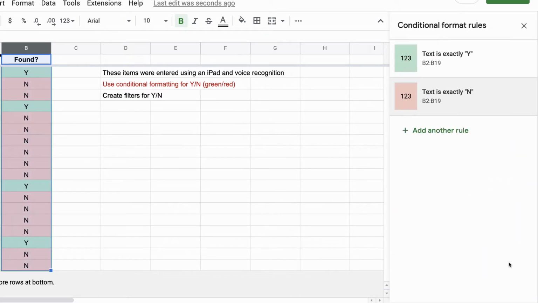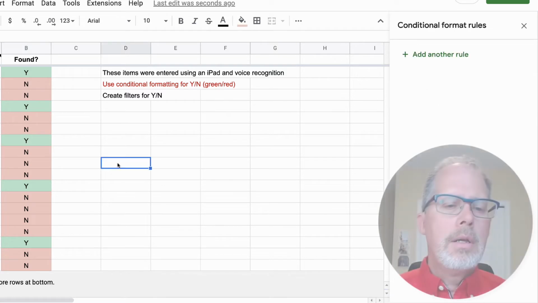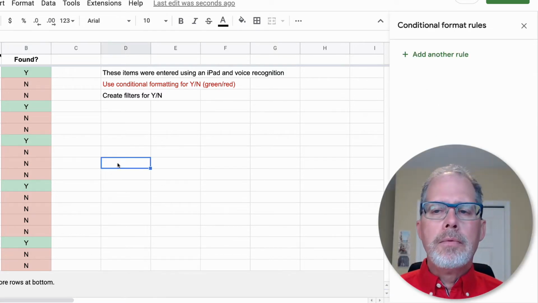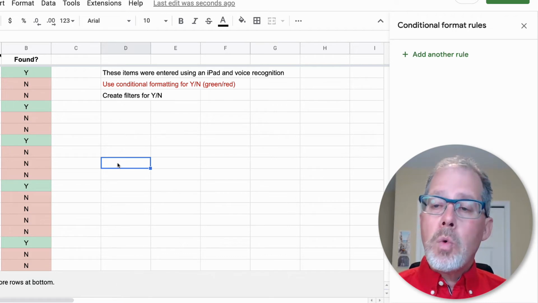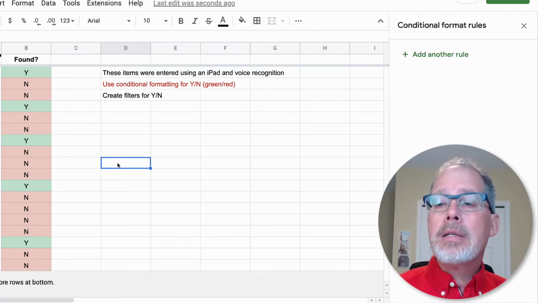Excuse me. And now I'm done. So there's my 2 rules. And watch what happens here. If I go into here and I change this to yes, it automatically changes the color. So conditional formatting is a great way for you to go in and just quickly identify certain pieces of information.